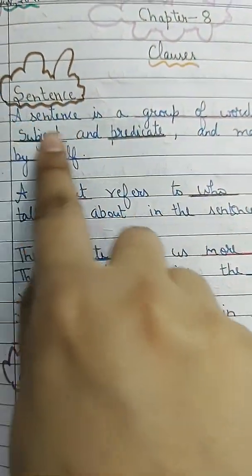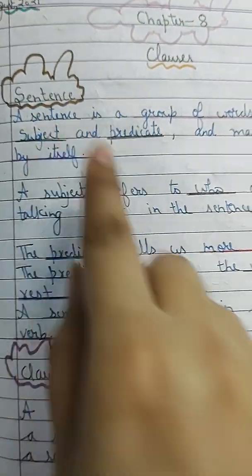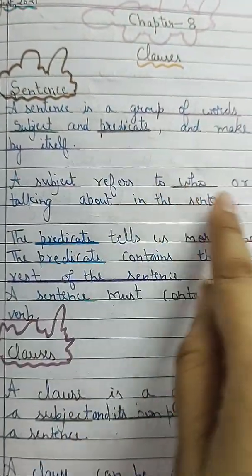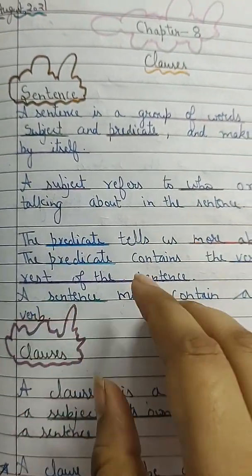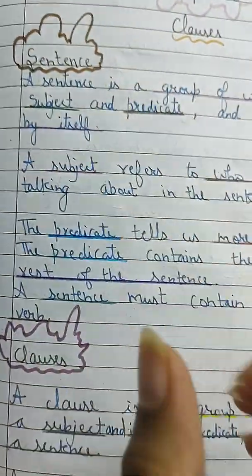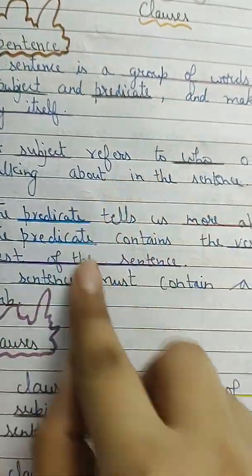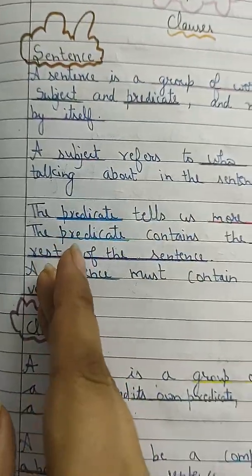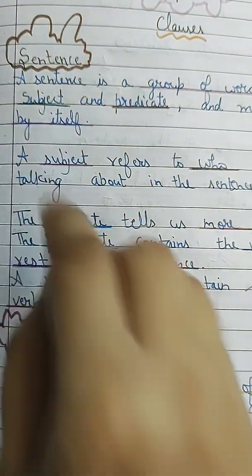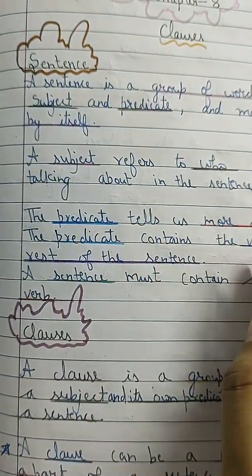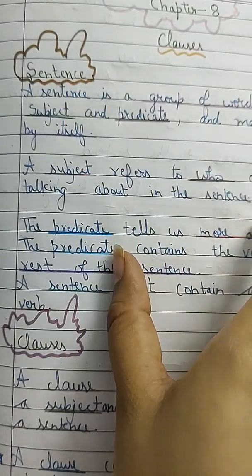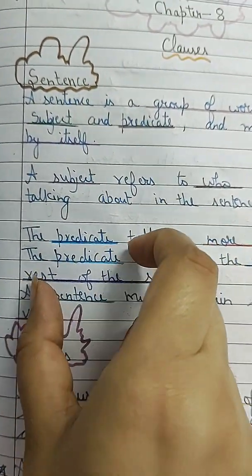Now we will discuss the subject. Subject refers to who or whom we are talking about in the sentence. We have discussed subject many times, so I am going to explain it again. When you write a sentence, the whole sentence is talking about someone or something, and that is the subject. For example, Ram played football. Who is playing football here? Ram is playing. The whole sentence is talking about Ram. So Ram is the subject.